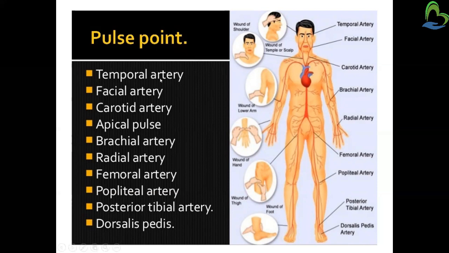So, here first is temporal. This is the temporal artery. Next is facial artery. Second, this is the carotid artery. This is the brachial artery, radial, femoral, popliteal, posterior tibial, that is in the posterior side of the leg, and dorsalis pedis, that is anterior side of the leg.